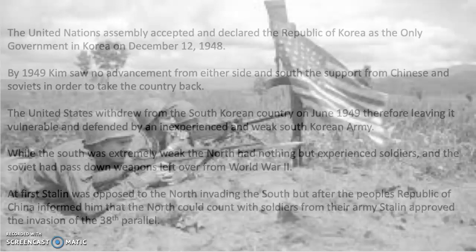The United States withdrew from the South Korean country in June 1949, therefore leaving it vulnerable and defended by an inexperienced and weak South Korean army. While the South was extremely weak, the North had nothing but experienced soldiers, and the Soviets had passed down weapons left over from World War II.